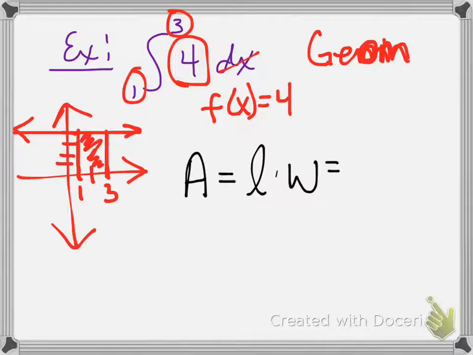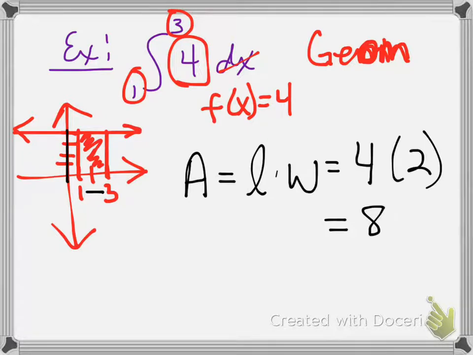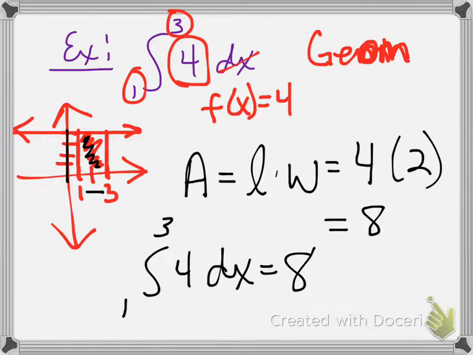Our length is going to be 4. Our width is going to be 2, because from 1 to 3 it's 2, and this height right here is 4. So we get 8. That's the area inside this picture. But it's also the answer to this integral. What is the integral of 4 from 1 to 3? It's 8.